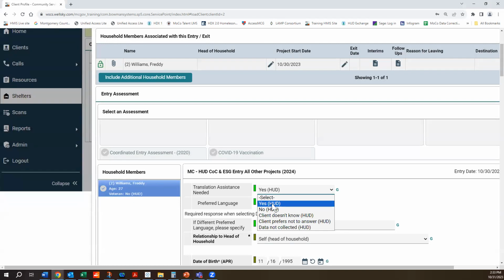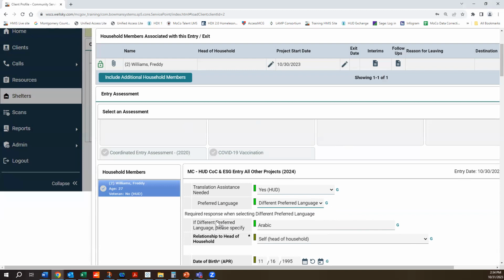In our case, Freddie says yes, she needs translation. So we're going to select yes. Then automatically there are 2 questions that populate because of this yes answer. The first one being preferred language. And there is a different preferred language option, and the other 3 that we have for each of the questions. So we're going to select that.